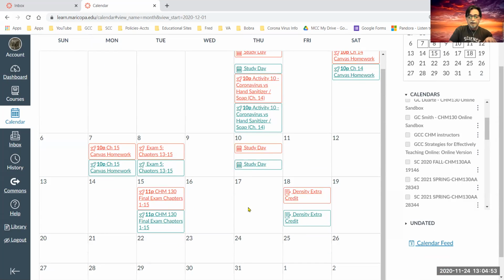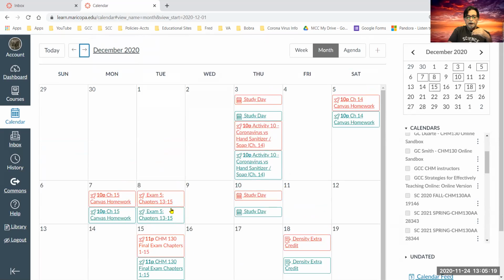On the 17th, because the final exam is the 15th, that's the end of class as far as the 15th. The exam will be open for the same time span that we have used in the past with the other exams, 7 to 11:59. Plan accordingly, because I know you have other classes too.